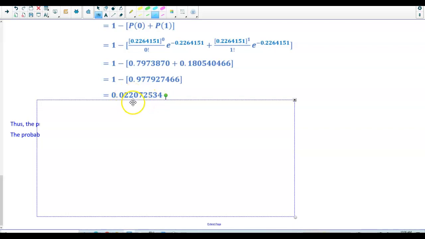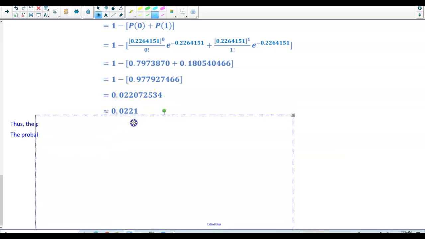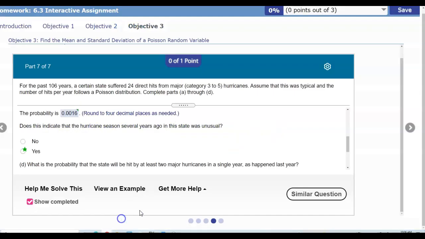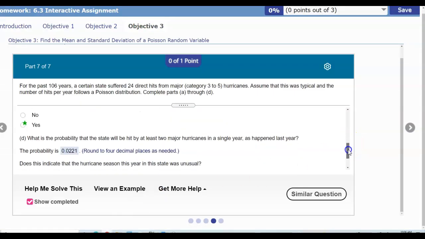And we're going to round that to 4 decimal places, which gives us approximately 0.0221. Thus, the probability that the state will be hit by at least 2 major hurricanes in a single year is 0.0221. Now, going back to our question, we're going to see that that represents our probability.